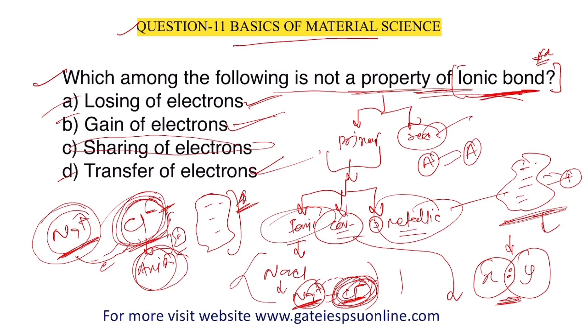So in this question, which one is not a property? Definitely option C is the correct answer, because this is not a property of ionic bond. This is a property of the covalent bond.